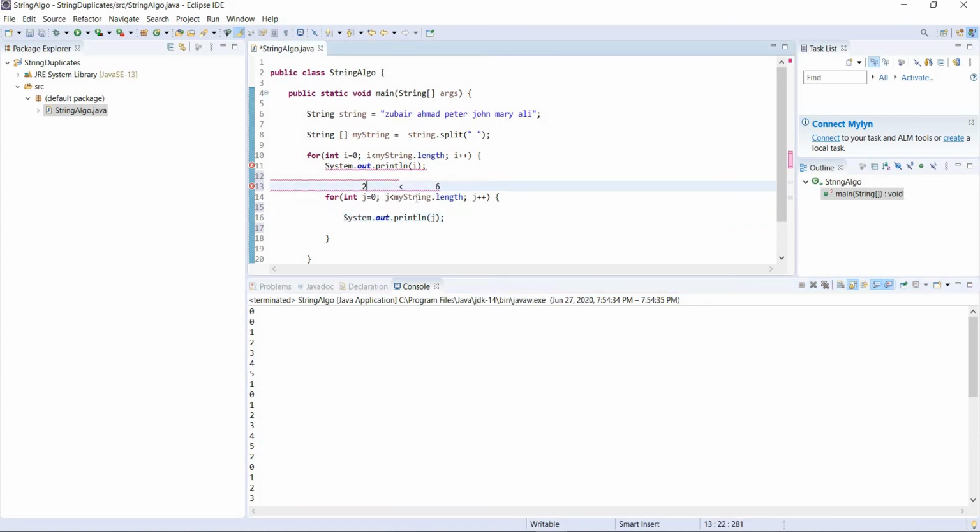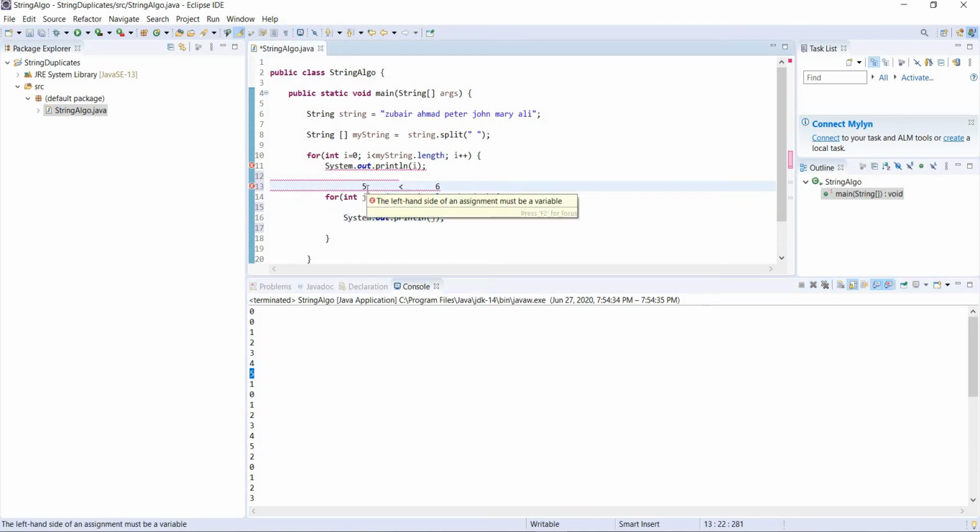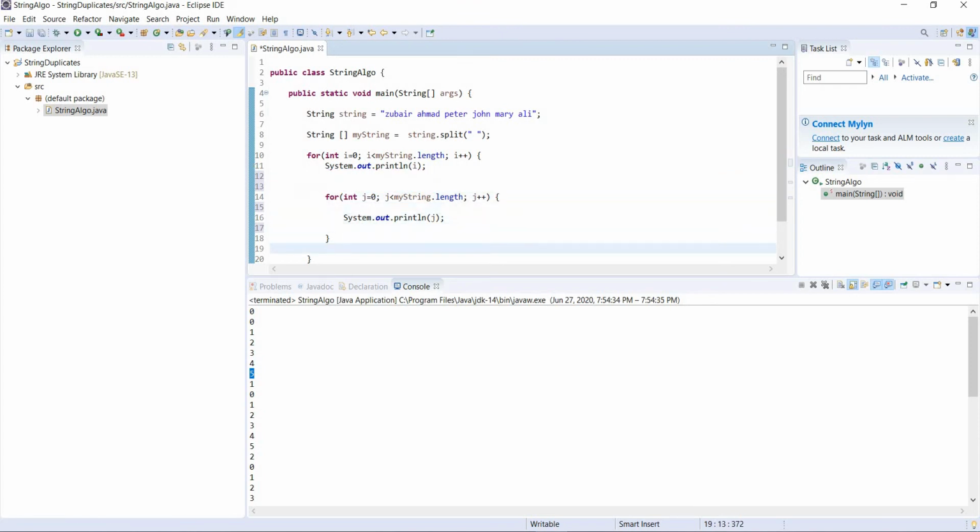So then it went back up, 3, then 4, then 5. So 5 is less than 6. Yes, it printed 5 here, you see. And then what happened is, it went back, j plus plus, and it becomes 6. Is 6 less than 6? No, it's false. So when it is false, this statement is completed. The condition is, it executed the whole for loop.